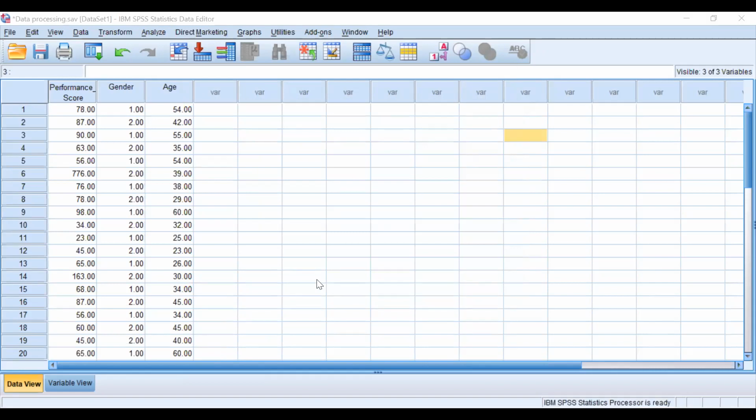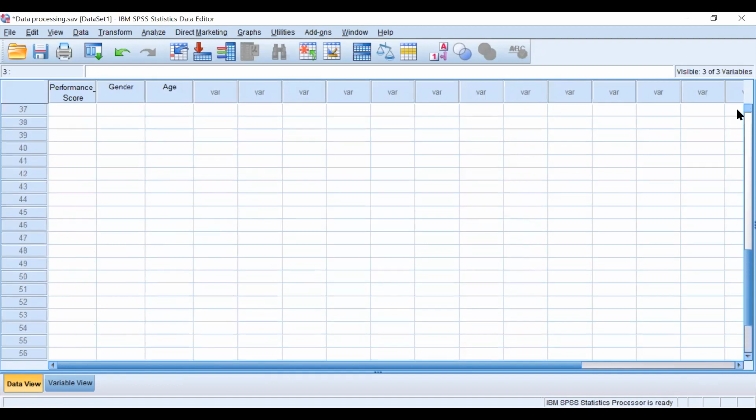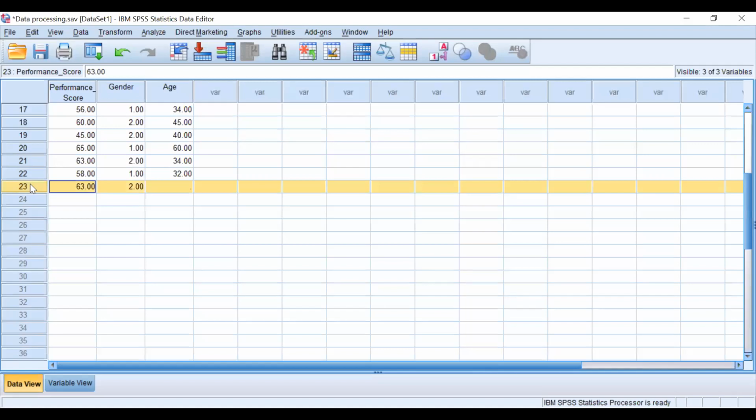So now I have done, first of all, the exploration for two metric data, two ratio data, performance as well as age. So I have 22 entries in that, right? Why did missing N come as 1? Otherwise it should have been 0 here. Why is it 1? I will tell you the reason. Because if you see this entry, this is not complete. Now I have to run it again.